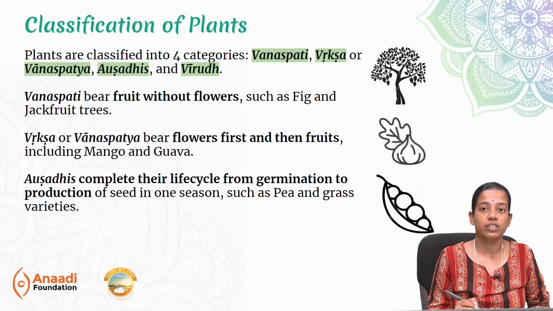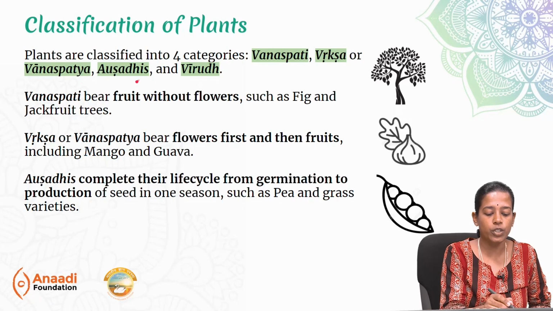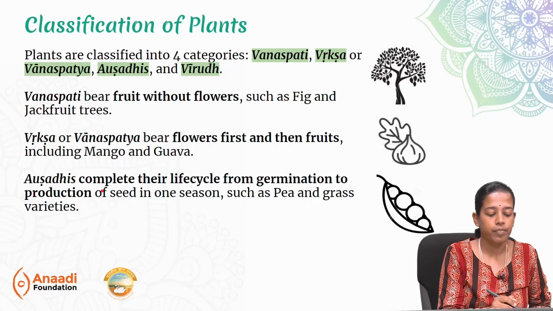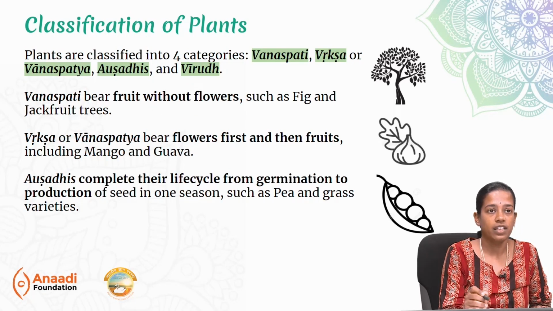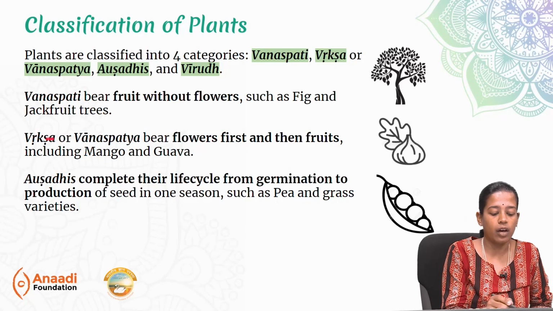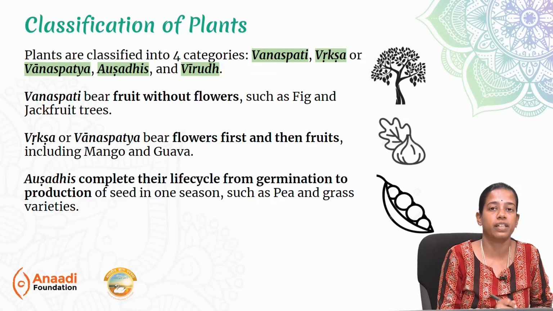Classification of plants, which is Stavara, is further divided into four categories: Vanaspati, Vriksha or Vanaspatya, Aushadhis and Virudh. Vriksha or Vanaspatya, they mean the same. So Vanaspati are plants that bear fruits without flowers, such as fig, jackfruit. They don't have flowers. They come as a fruit directly. Whereas Vriksha or Vanaspatya means they bear the flower first and then fruits come. For example, guava, mango, neem, all of these are Vanaspatya.